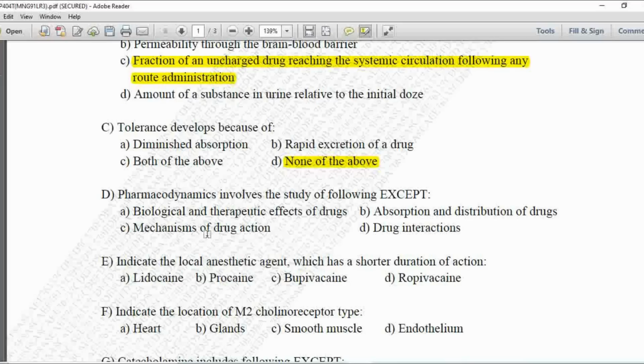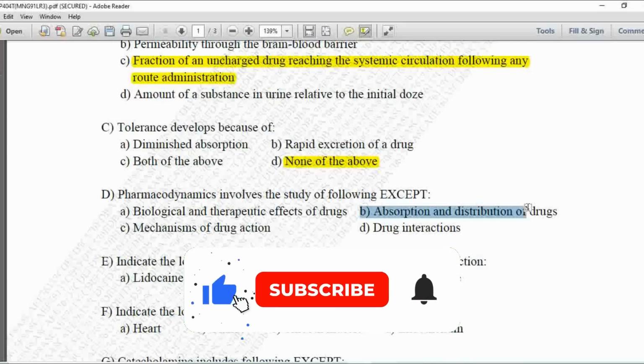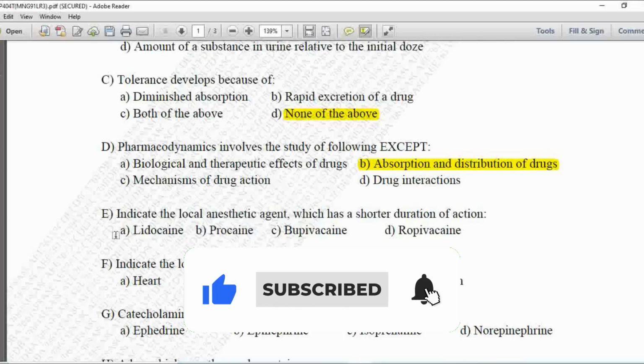Biological and therapeutic effect, mechanism of drug action and drug interaction are all part of pharmacodynamics. But absorption and distribution of drug are processes involved in pharmacokinetics. So the answer is option B, absorption and distribution of the drug.